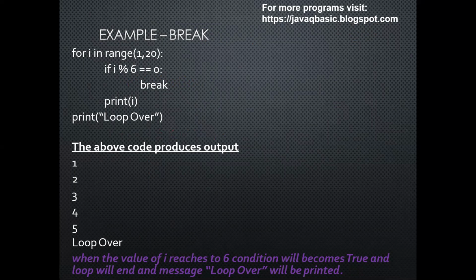When it comes to 6, 6 mod 6 equal to 0, the condition will be true, then the break part will be executed. And when the break part is executed, the for loop will be stopped. And after that, it will print loop over. When the value of i reaches 6, the condition will become true and the loop will end and the message loop over will be printed.